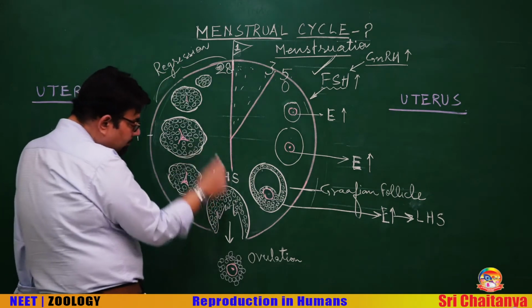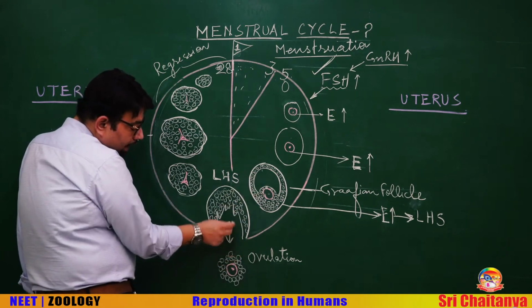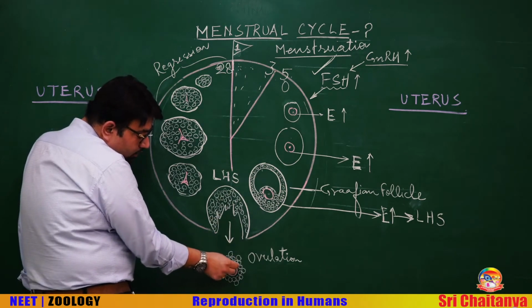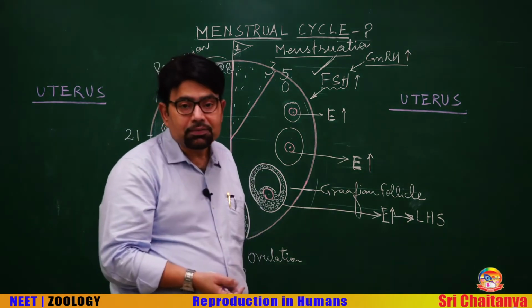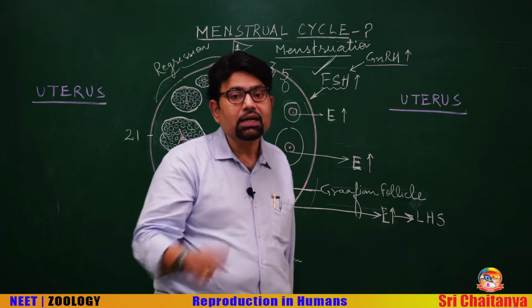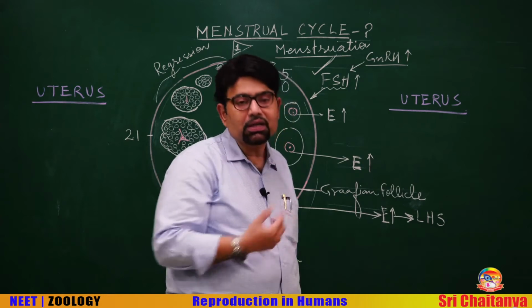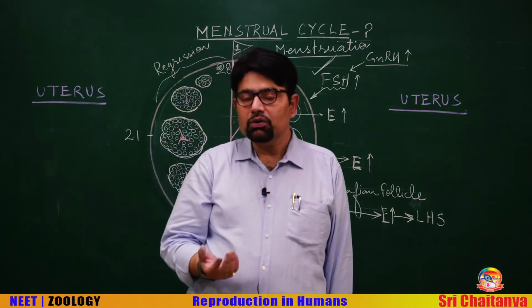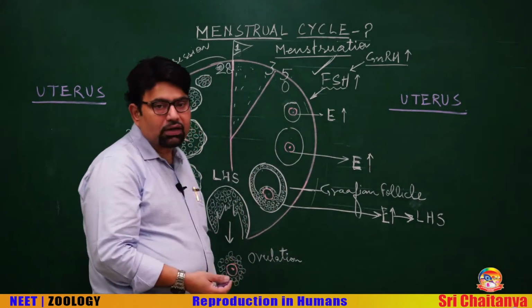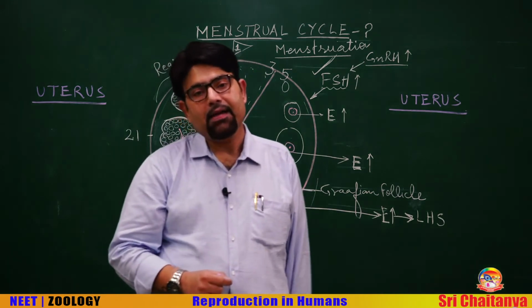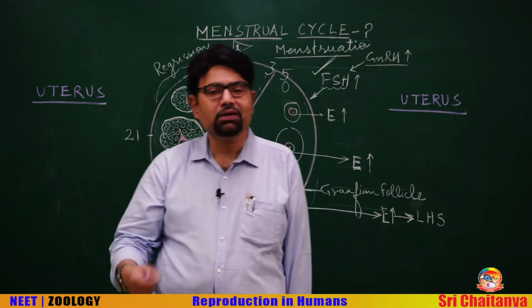LH surge is responsible for rupture of the Graafian follicle and release of the oocyte out of the ovary, into the abdominal cavity. Remember, they are not released directly into the fallopian tube. The secondary oocyte is released in the abdominal cavity. Even at this time it is a secondary oocyte and not a truly haploid ovum. In textbooks, you may find at places it is written ovum released, egg released.